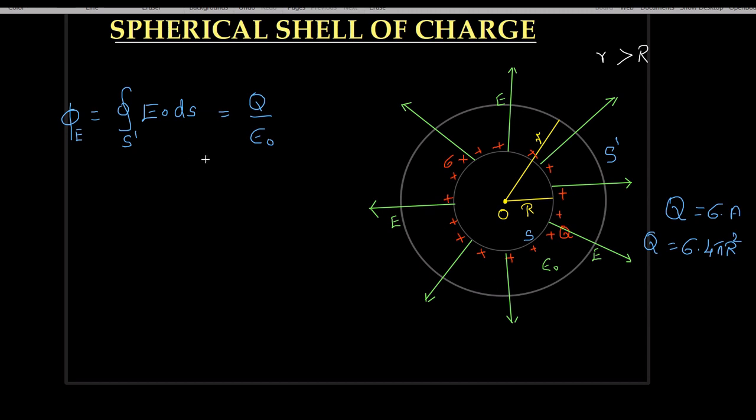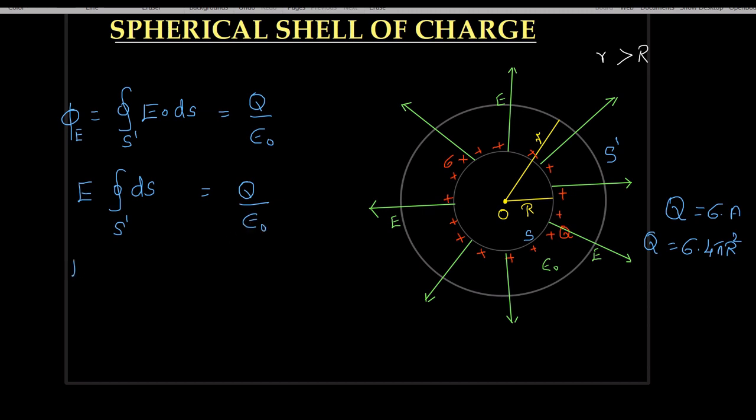Now on solving this, we write E into integration over S dashed ds, the total surface area of the Gaussian surface, equal to Q by epsilon naught.